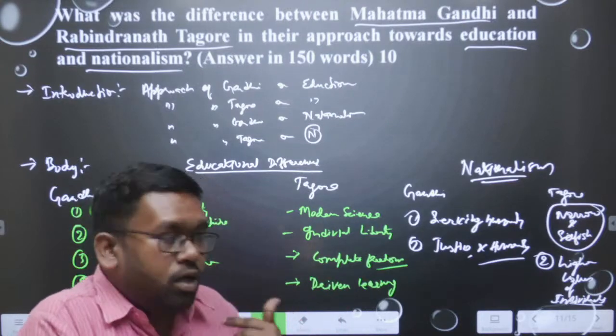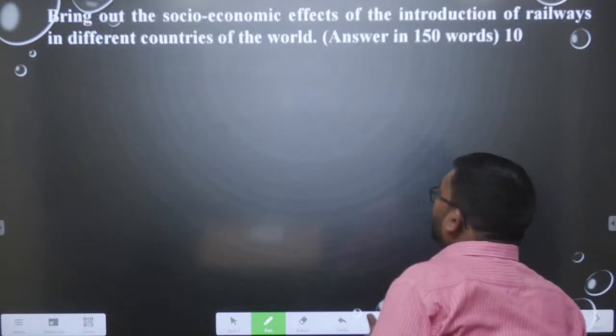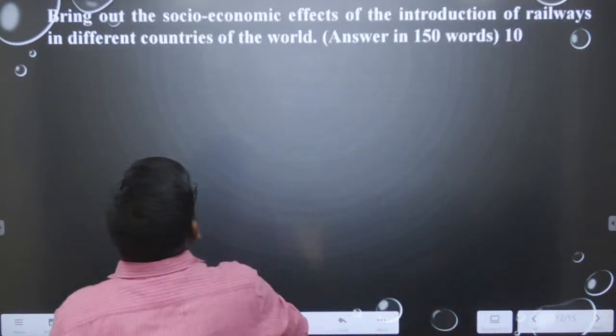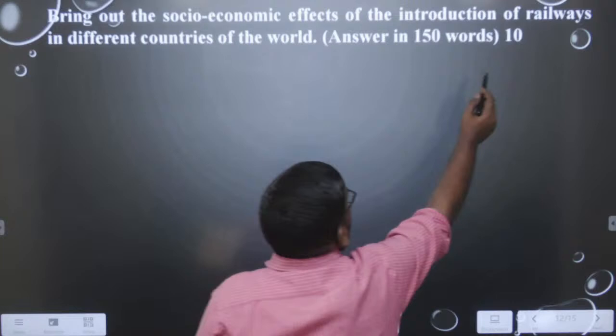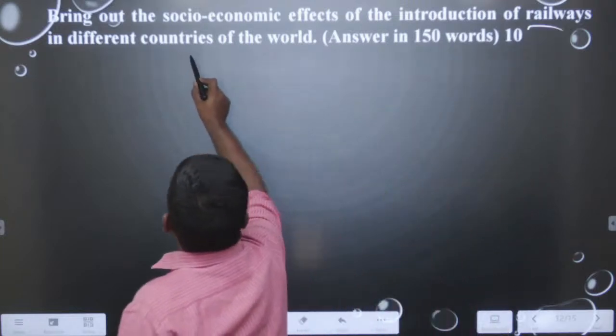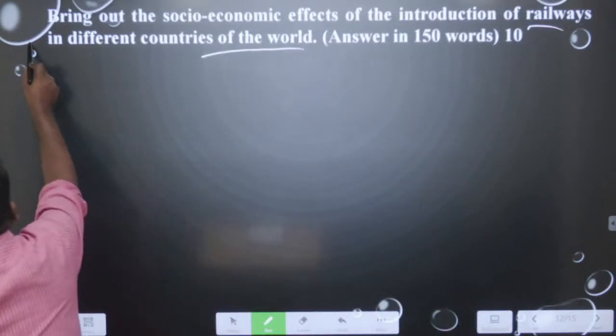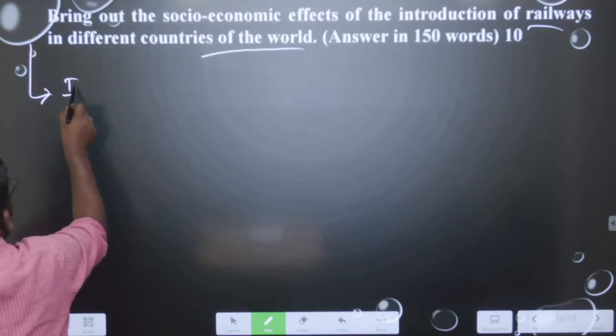Let us have a look at another question. Bring out the socio-economic effect of the introduction of railways in different parts of the world. How can we start?